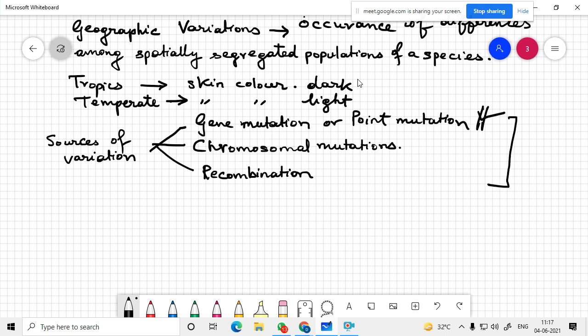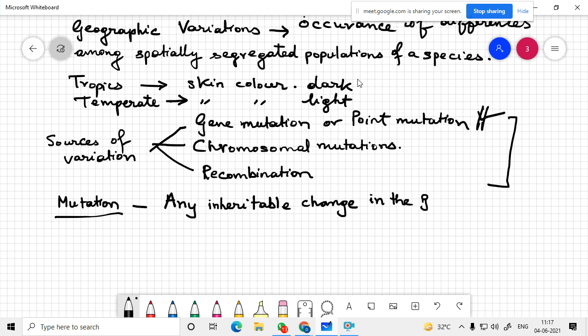So what is mutation? Mutation is any inheritable change in the genetic material.